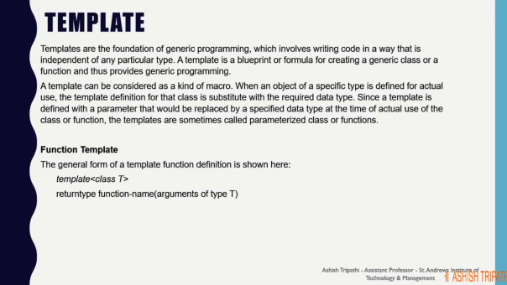Here is a function template. In this template, you have to mention the keyword template followed by the angular brackets, and in the angular brackets you have to mention the class and a class variable, that is T in this case. Next you have to declare the function with the return type, function name and the arguments of type T.